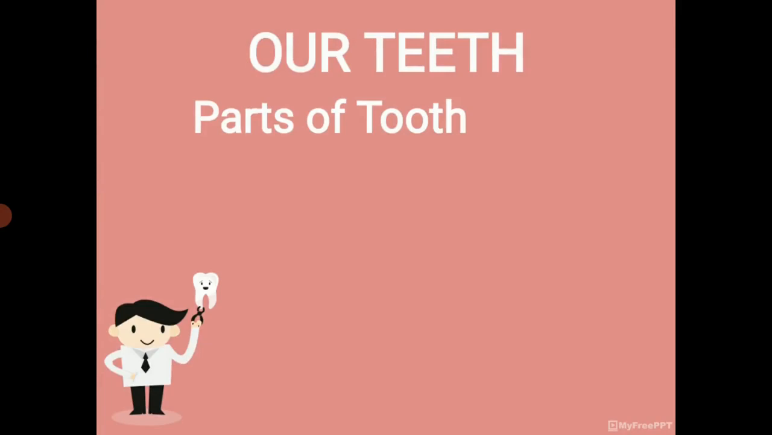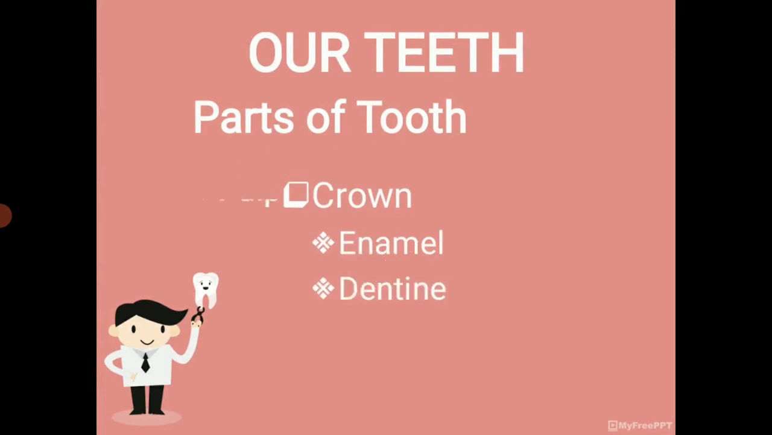What are the parts of tooth? Parts of tooth are crown and root. These are main parts of tooth. In crown there are three parts that are enamel, dentine and pulp. Next, root. Crown is a visible part of a tooth and the root is not visible and cannot be touched till it is plucked out.